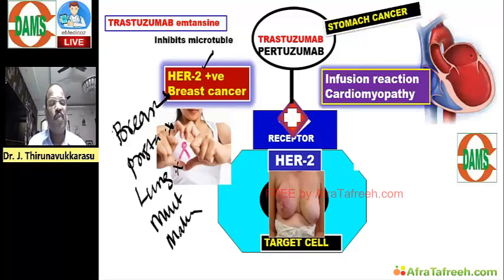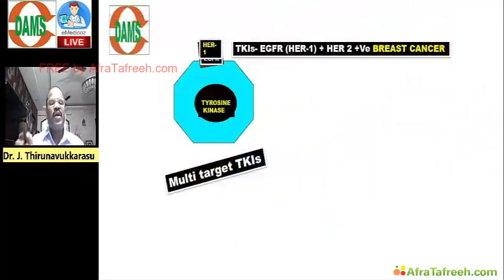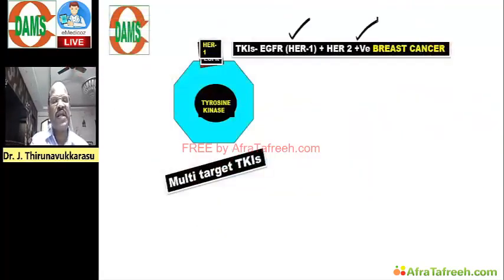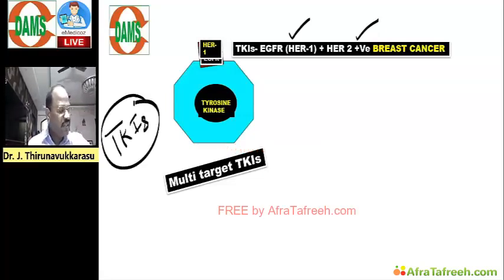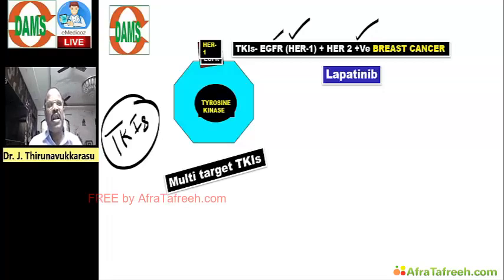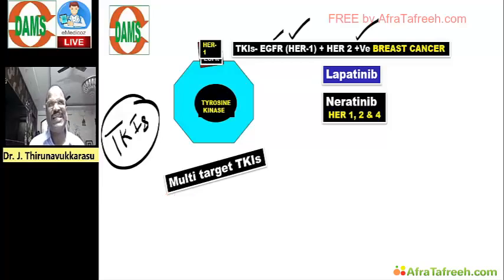And then we have one more thing called trastuzumab emtansine. That's also a newer drug useful for HER2 positive cancer. Now, for HER1 and HER2 positive cancer, we have some tyrosine kinase inhibitors. Can you please write down, doctor? Name some tyrosine kinase enzyme blockers useful for HER1 and HER2 positive cancer. Come on, I'm waiting for the answer. We have one thing called lapatinib, one more drug called neratinib. Lapatinib, neratinib, useful for breast cancer, tyrosine kinase enzyme blockers.